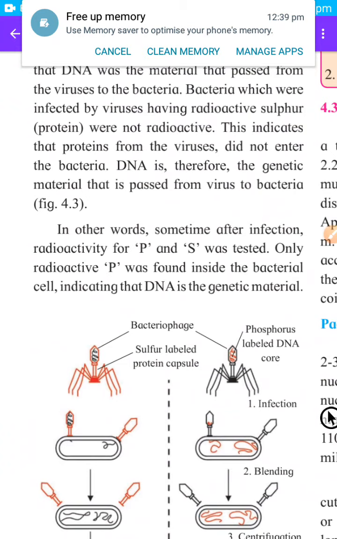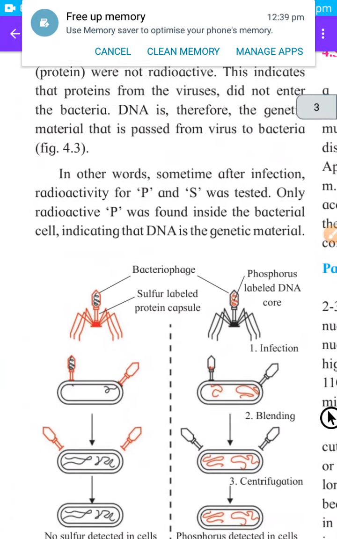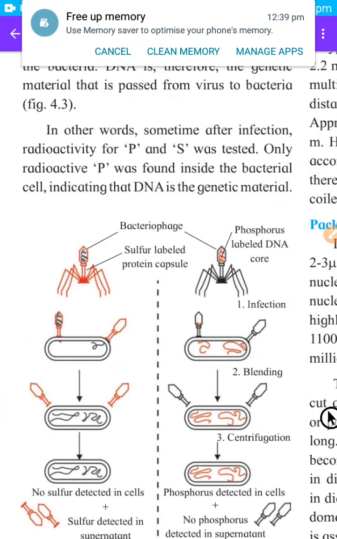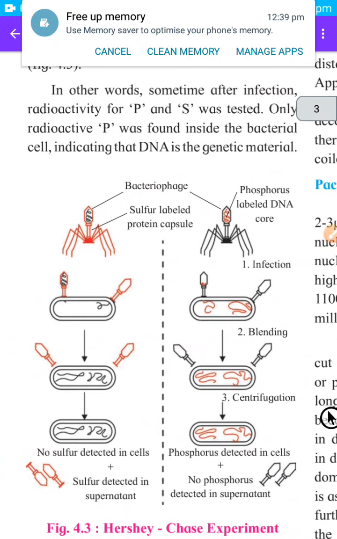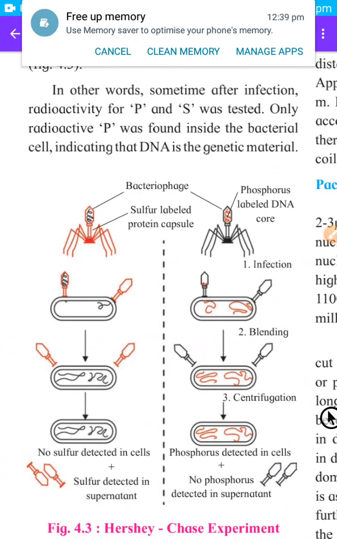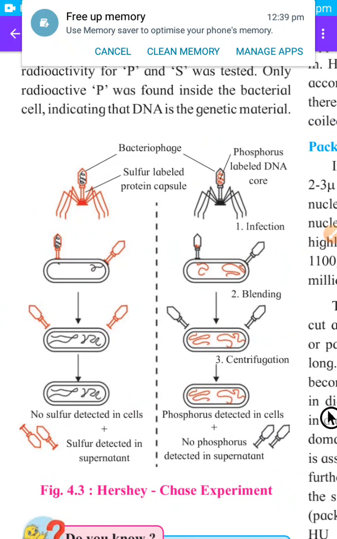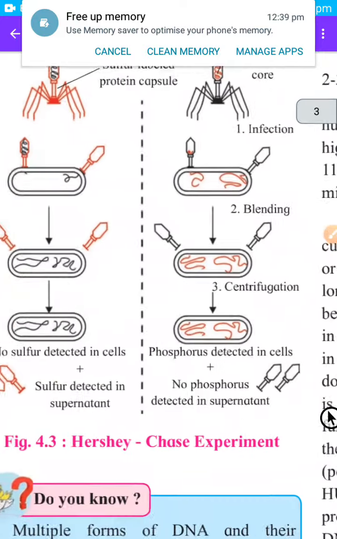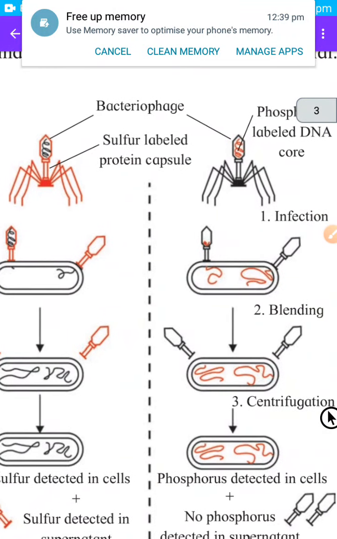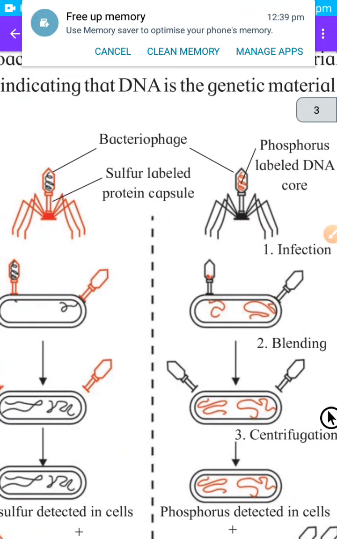Okay, that's why the ones with radioactive sulfur were not radioactive. In other words, some time after infection, radioactivity for P and S was tested. Only radioactive P, meaning phosphorus, was found inside the bacterial cell, indicating that DNA is the genetic material. With the help of a diagram also we can explain this.